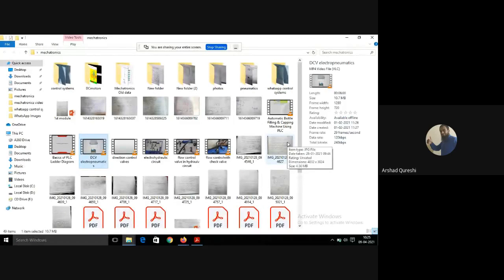Okay, students. So see, this is how your electro-pneumatics is converted into a PLC. Okay, see, you can see electro-hydraulic circuit. Okay, what is happening in an automatic electro-hydraulic circuit.